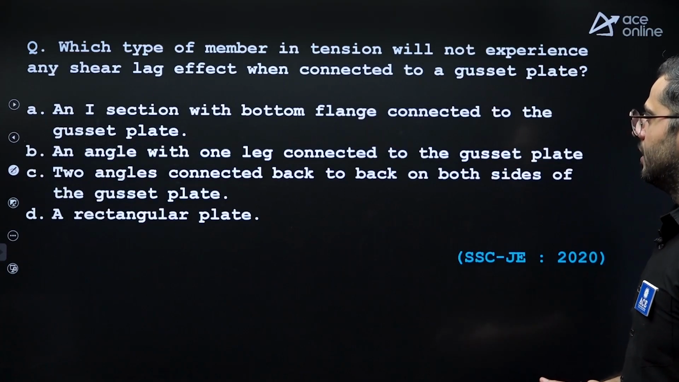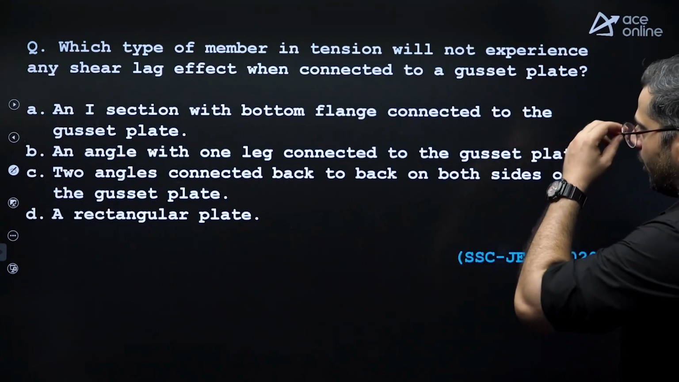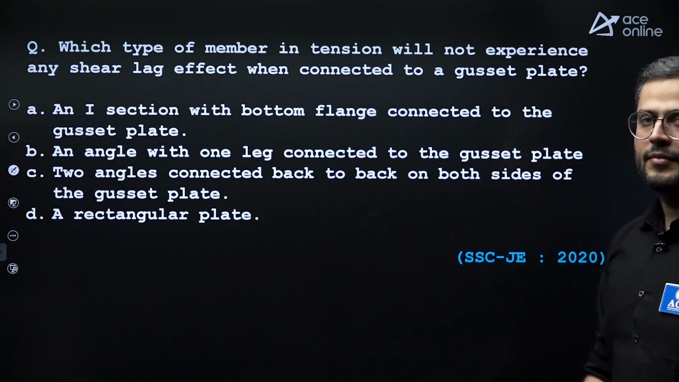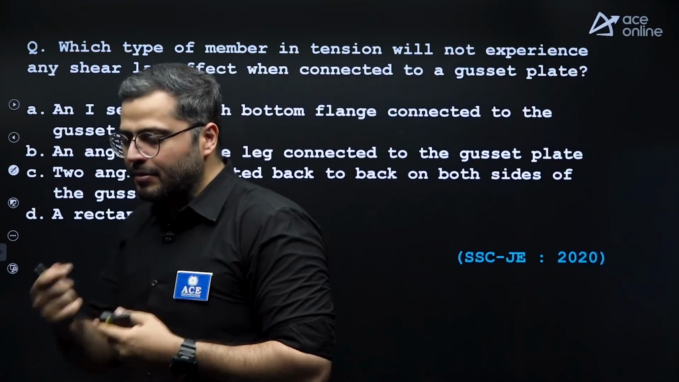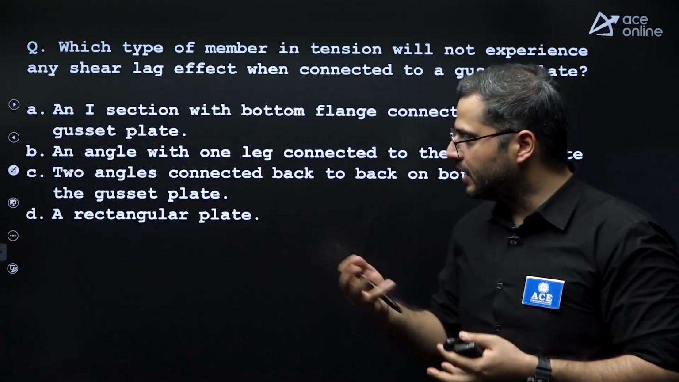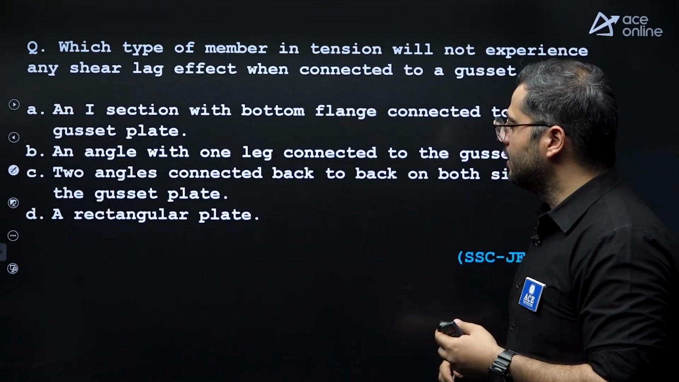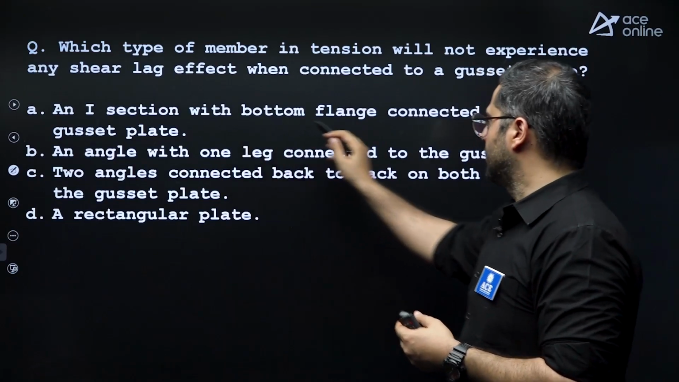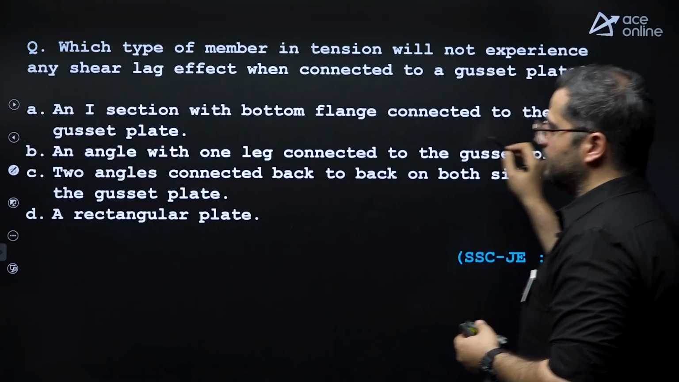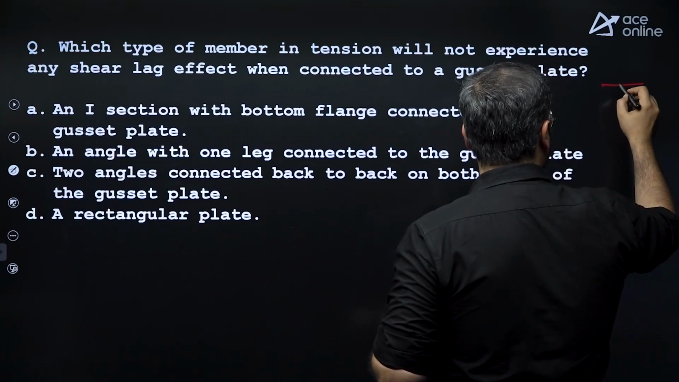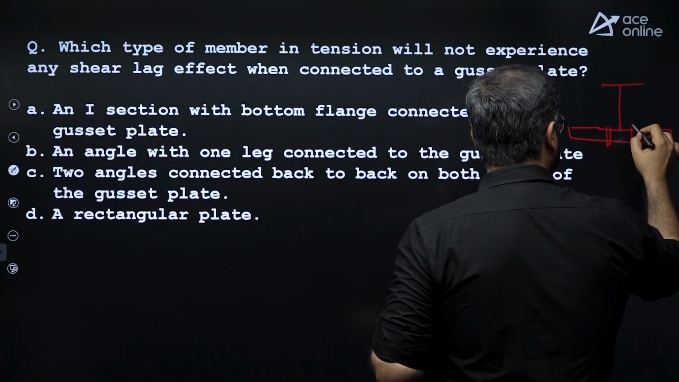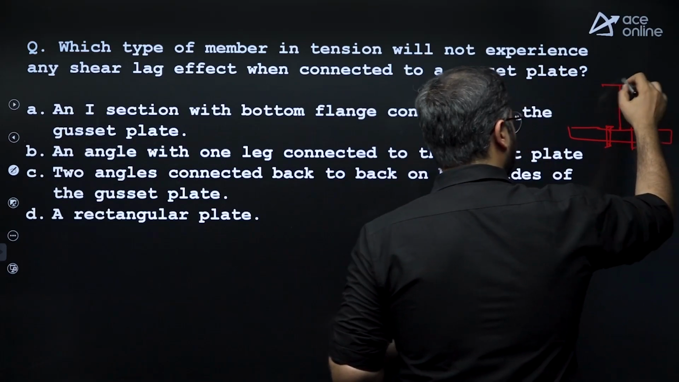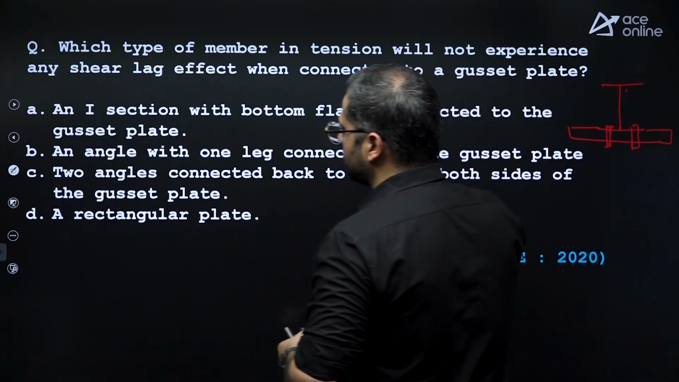After this, next question: which type of member in tension will not experience any shear lag? In tension members, we all know this: if any member has some unconnected portion at the connection, it will be subjected to shear lag. I section with the bottom flange connected to the gusset plate, so over here, this is your unconnected portion. This will be subjected to shear lag.